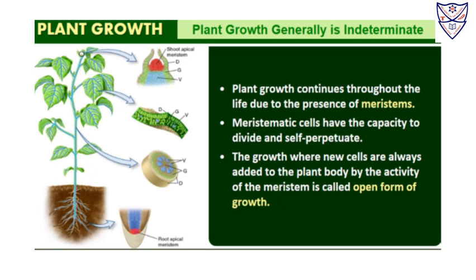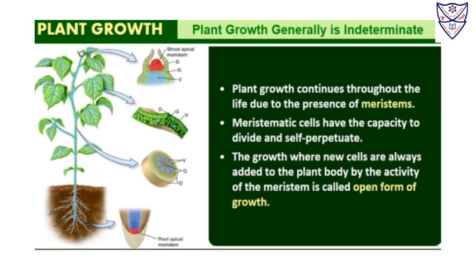Plant growth generally is defined as an irreversible permanent increase in size of an organ or its parts or an individual cell. It involves metabolic processes that require energy. So plant growth is continuous throughout the plant's life because they have meristems.